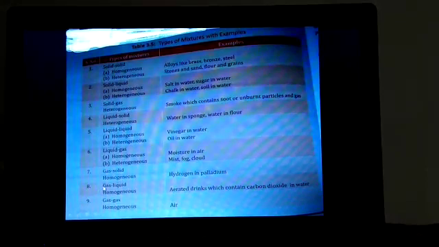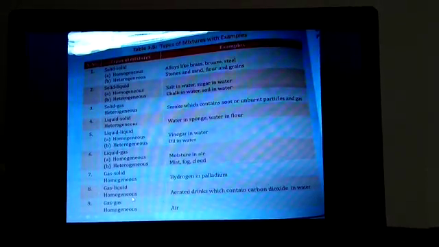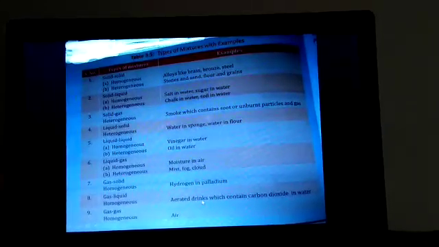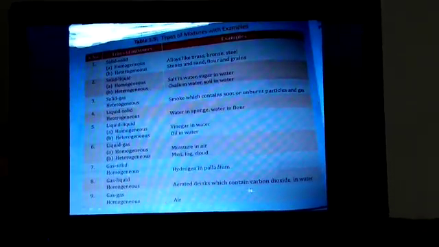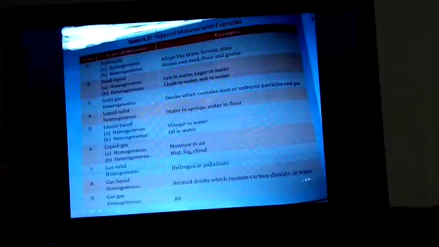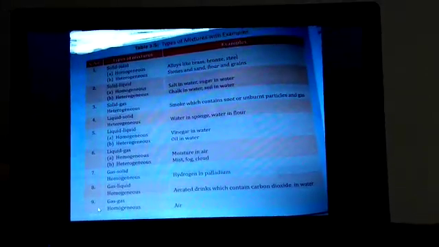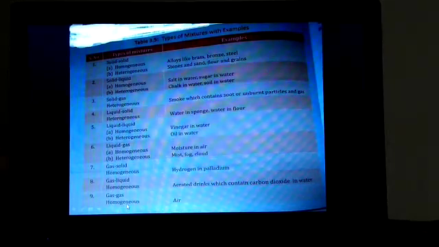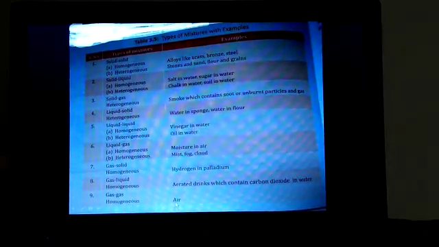Eighth number, gas-liquid mixture that will be homogeneous, example is aerated drinks, meaning cold drinks which contain carbon dioxide in water. Now the last one, gas mixture that will be a homogeneous mixture, example is air.